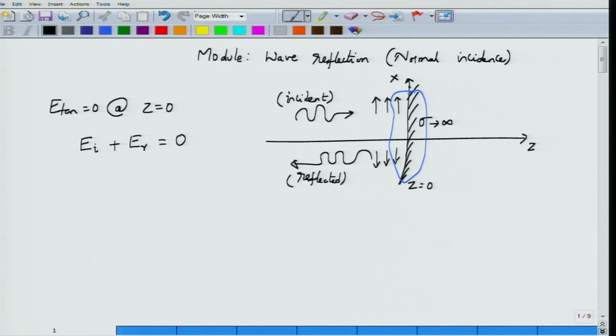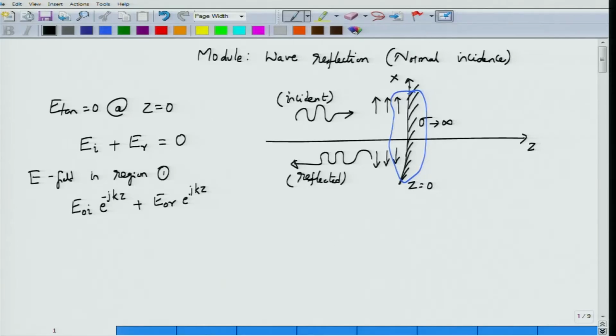Of course, at any other region of space that you consider, this would be the total field in region 1. The total E field in region 1 will be the sum of the incident field with an amplitude, let us say E0I e to the power minus jkz, plus the amplitude of the reflected field going as e to the power jkz.